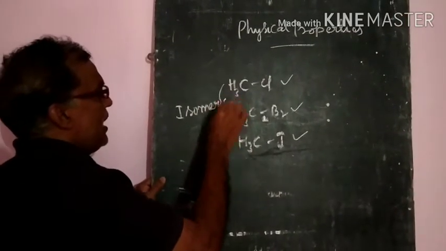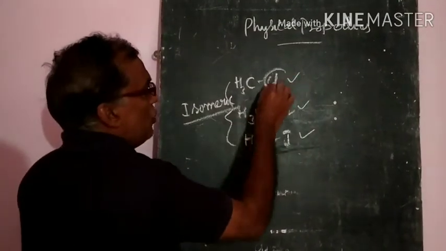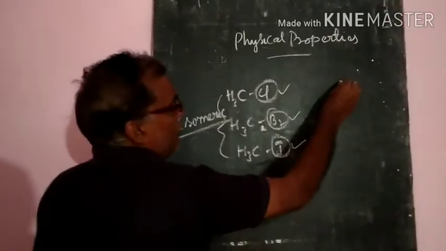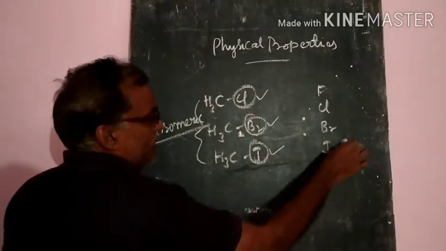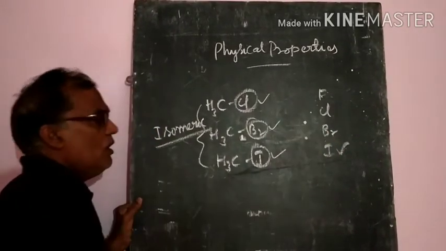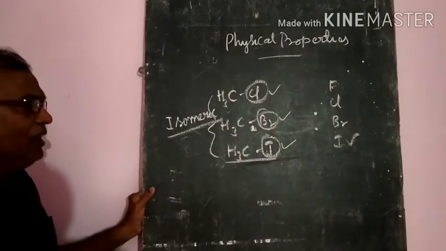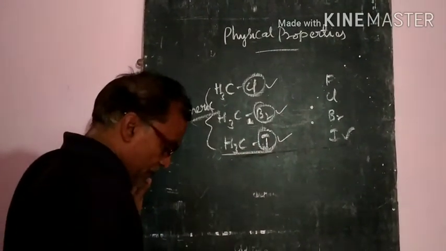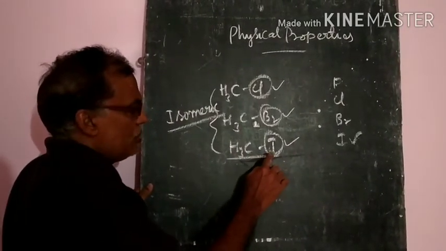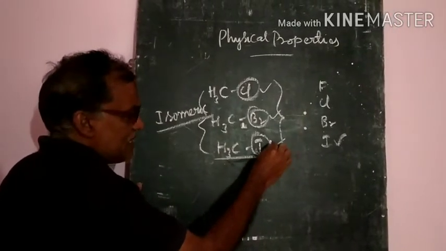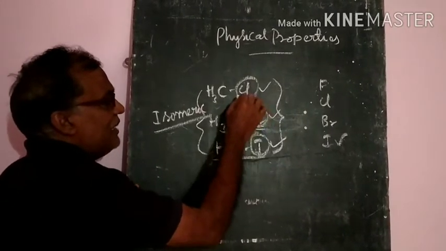Isomeric means same molecular formula. But here we have chlorine, bromine, iodine. Already we know that in the periodic table iodine has more atomic mass than chlorine and bromine. If they have higher molecular masses, they have higher boiling points, because as the size increases, the attractional forces get stronger. So iodine compounds have higher boiling points than bromine, and bromine higher than chlorine.